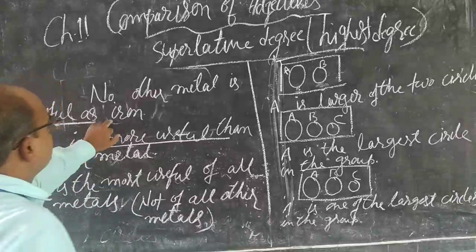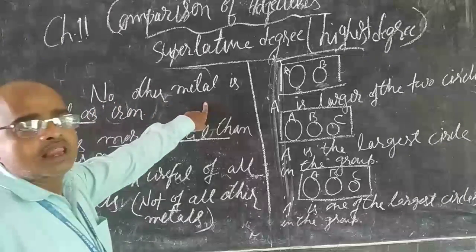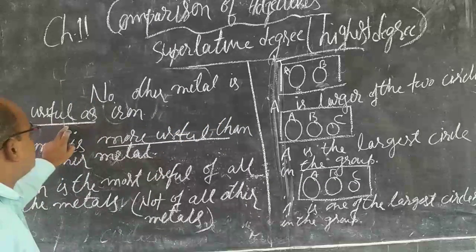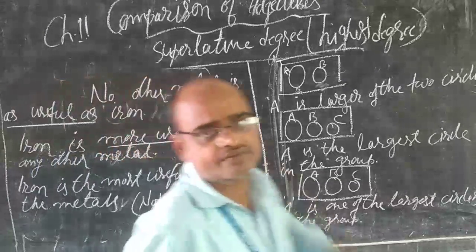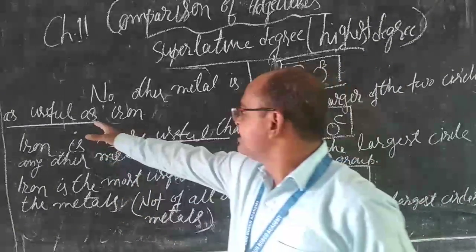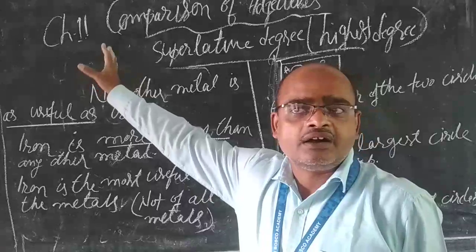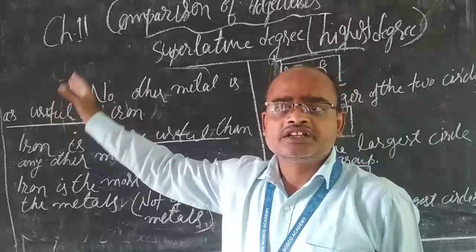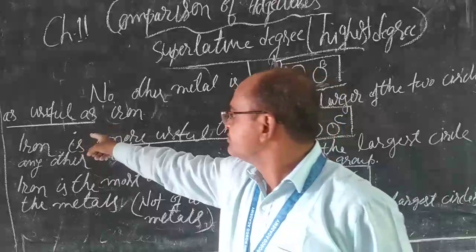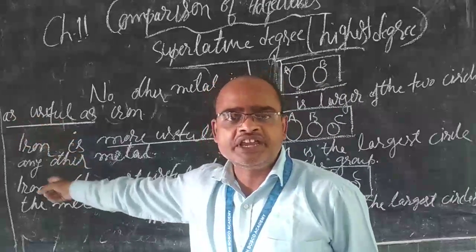See here, no other metal is as useful as iron. And when you use the positive degree, it means when two items or things or persons have equal quantity of quality, then it will be between two "as"es.